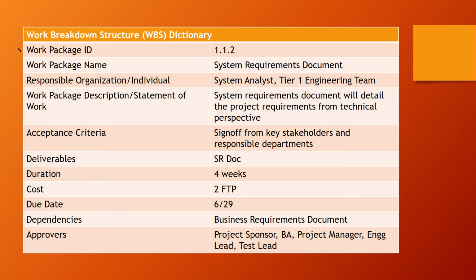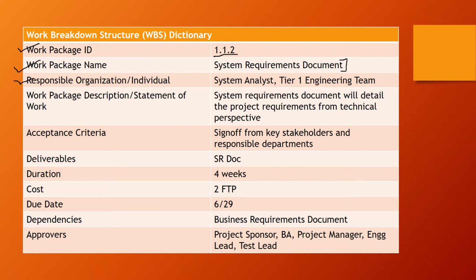The first entry here is the work package ID, which is 1.1.2, making use of the code of accounts, the numbering system that we talked about. What is the work package name? The work package name is the SR document, or the system requirements document. This is the artifact, a deliverable, which needs to be delivered as part of this project.